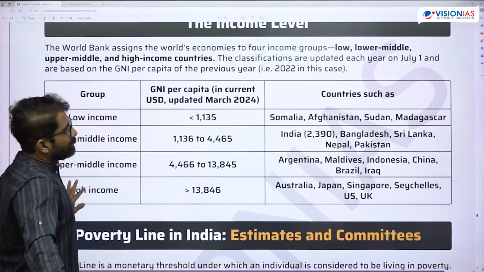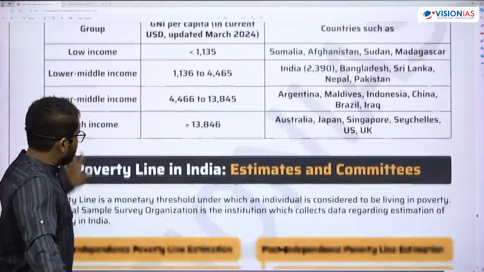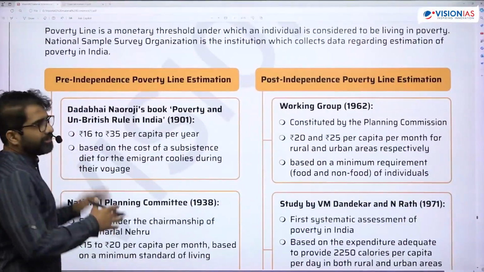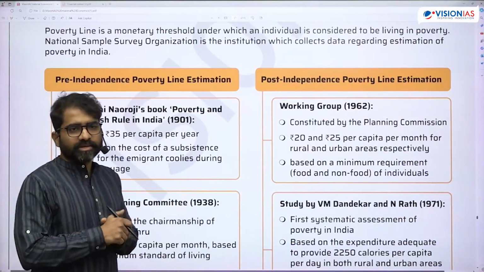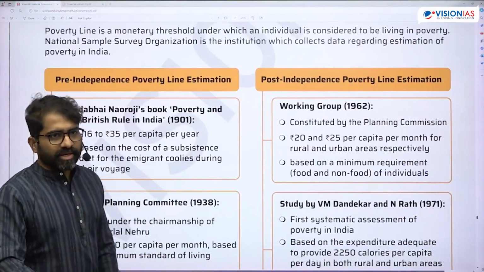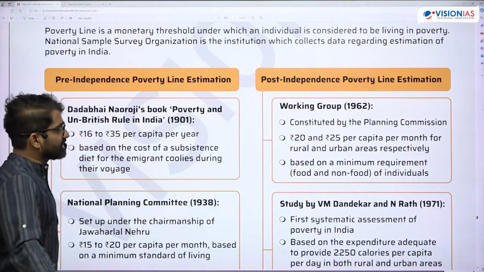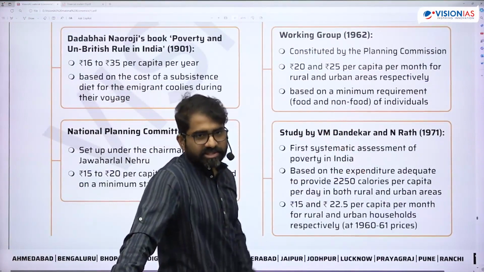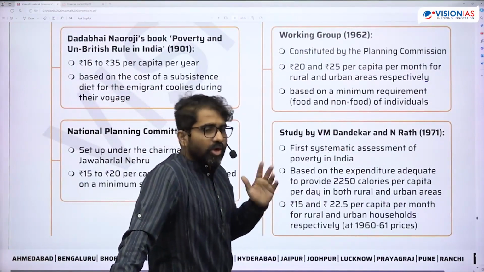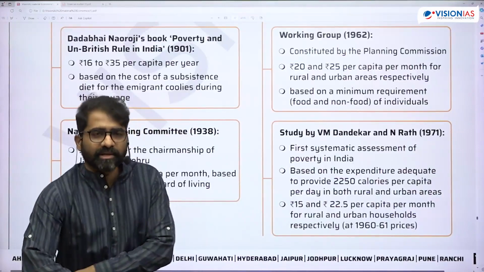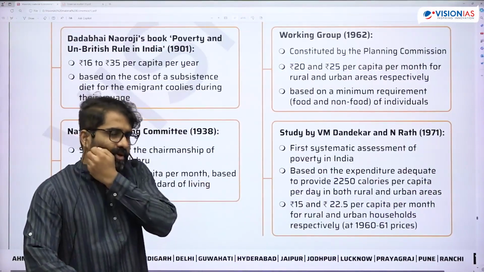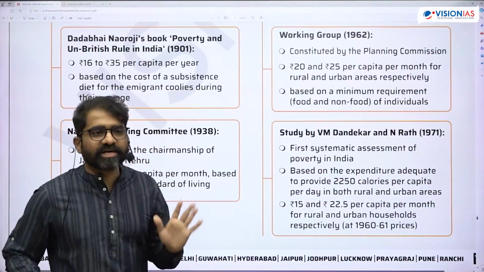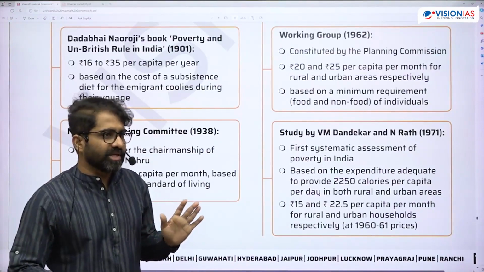Yes. Now, there are different ways of measuring poverty, and different committees have come up earlier. For example, Dadabhai Naoroji was the first entity to come up with measuring poverty. The first systematic assessment of measuring poverty was done by the Dandekar and Rath committee. Earlier there were several other entities like the OJA panel and Montek Singh Ahluwalia. All these committees primarily used food calorie as the standard for measuring poverty.